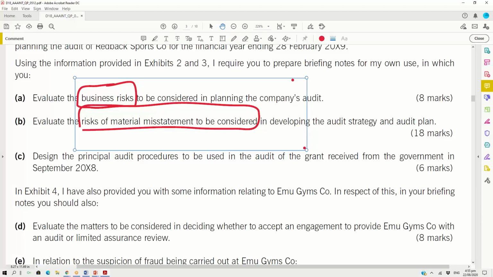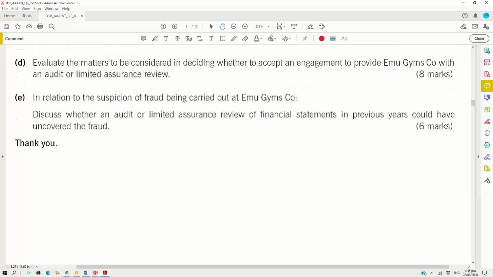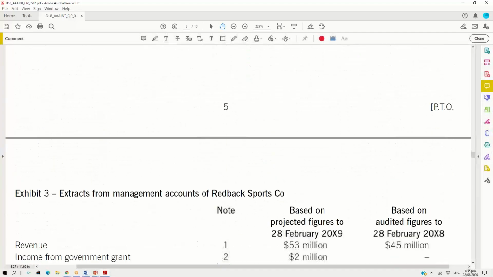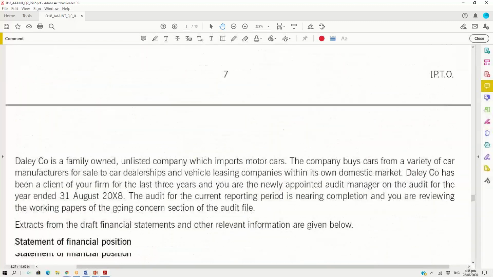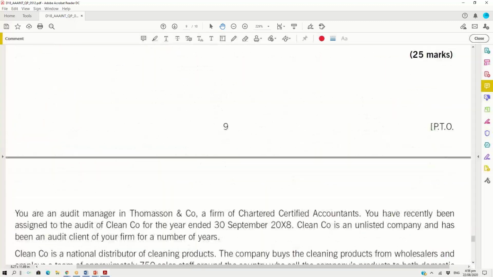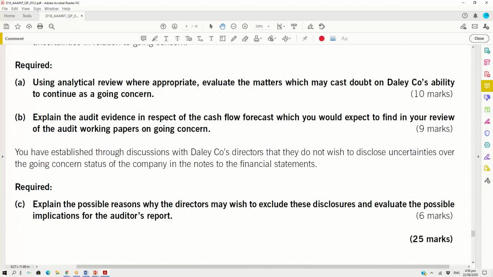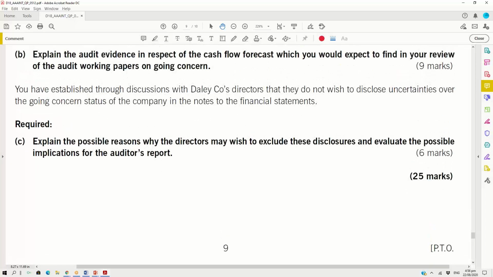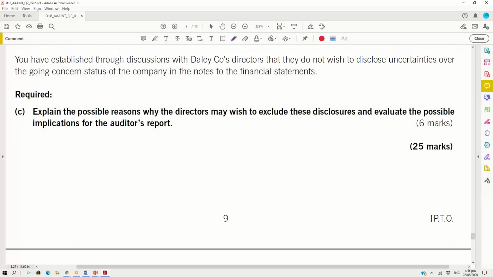But when there is a comma in the requirement, when there is an "and" in the requirement, students don't read it. For example, if I show you another requirement, at least where there is a comma and the "and", let's see if we can find one in question number 2 of this paper. Okay, for example, look at this part C in front of you. Question number 2, part C in front of your screen. It says,